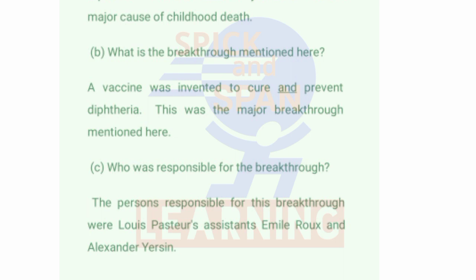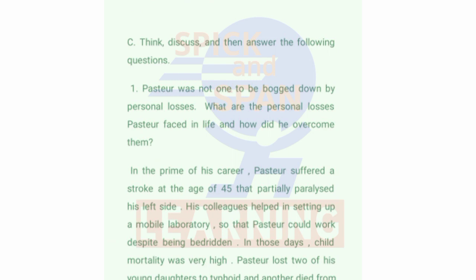Question C. Who was responsible for the breakthrough? Answer: The persons responsible for this breakthrough were Louis Pasteur's assistants Emily Rox and Alexander Yersin. Question number C. Think, discuss and then answer the following questions. Question 1. Pasteur was not one to be bogged down by personal losses. What are the personal losses Pasteur faced in life and how did he overcome them?